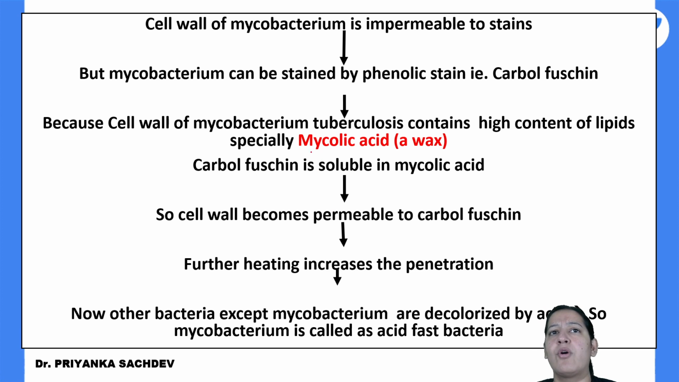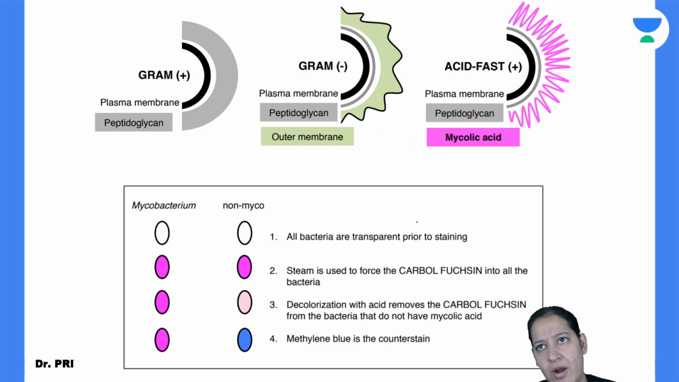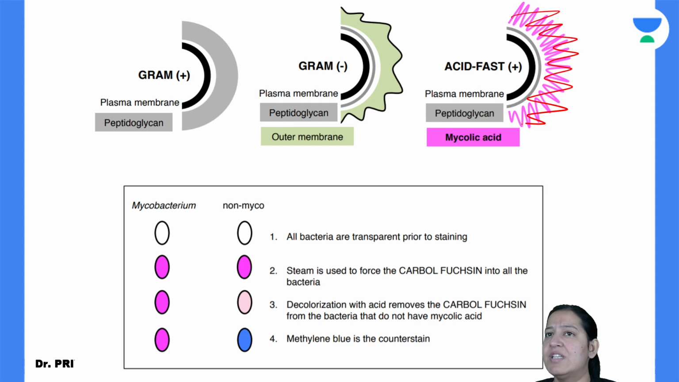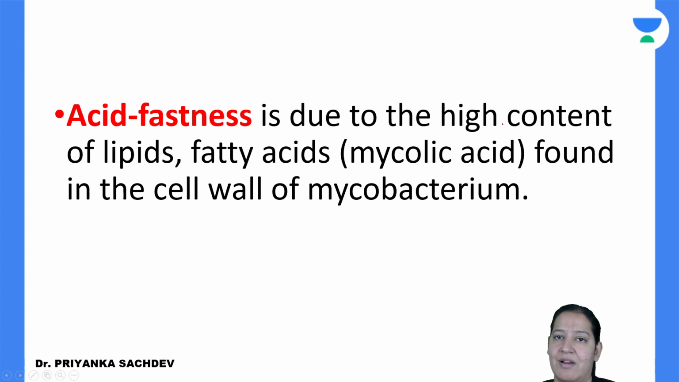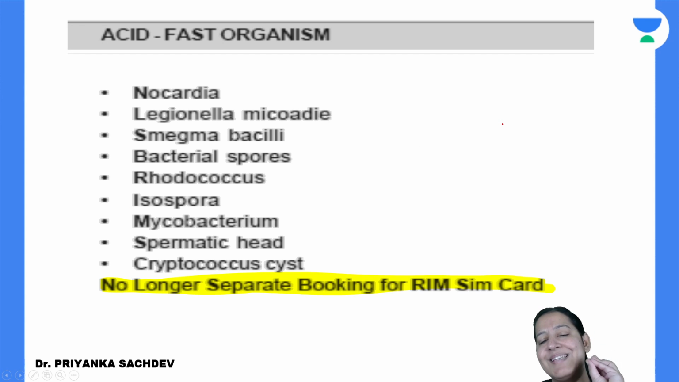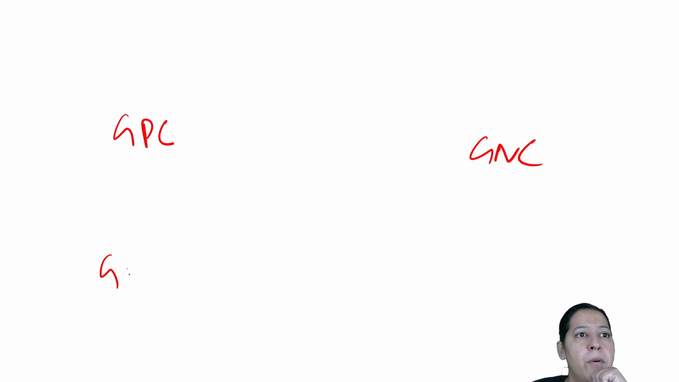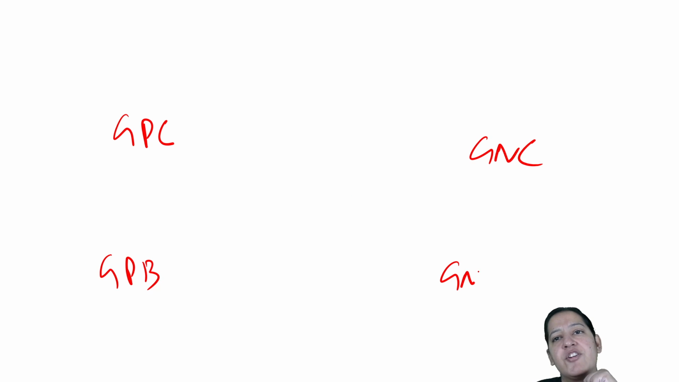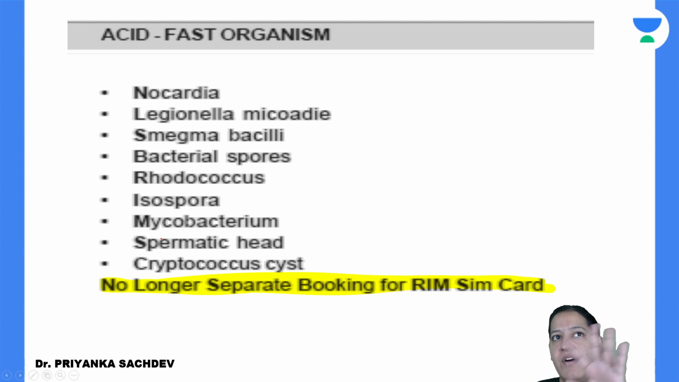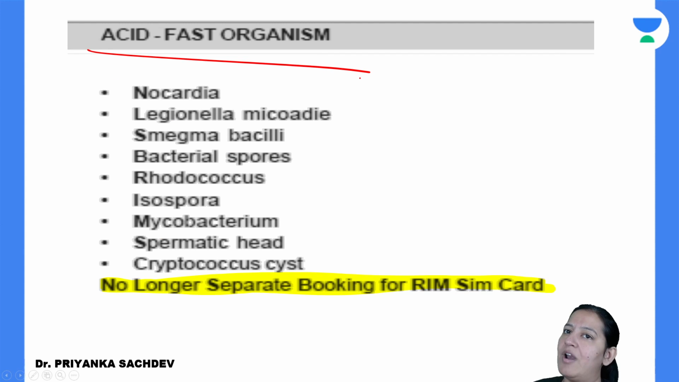The principle is mycolic acid in the cell wall. Because of mycolic acid, can you see the pink color? It is not peptidoglycan. It is mycolic acid which retains the primary stain and resists decolorization. That is the thing. Name acid fast organisms. In gram stain, you divided into four quadrants: what are gram positive cocci, what are gram negative cocci, what are gram positive bacilli and what are gram negative bacilli. Here we have only two things, acid fast and non-acid fast. Learn the acid fast ones, remaining all are non-acid fast.